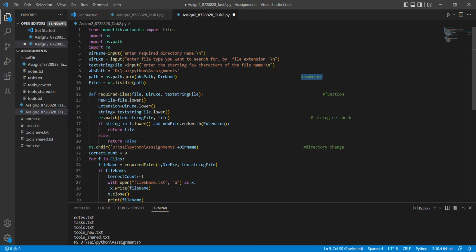Next we need to do a directory change here. With os, we need to list the child directory here. I am giving it my original path. This is not an absolute path. This is the directory name we are giving here.